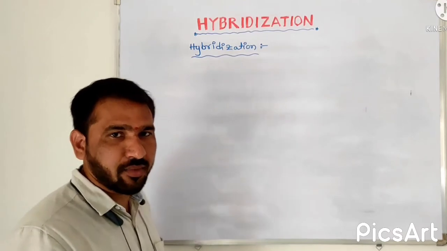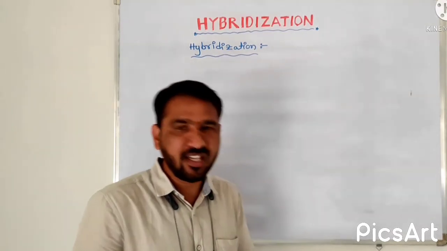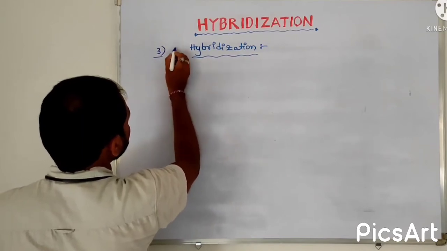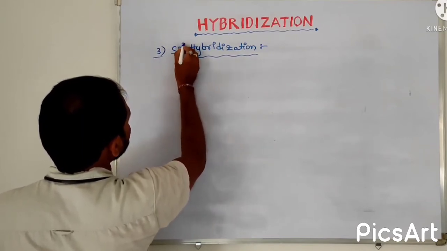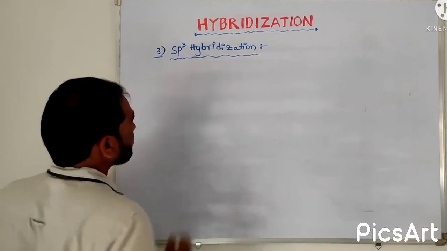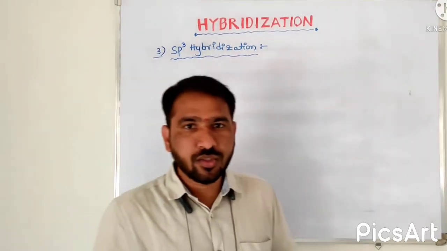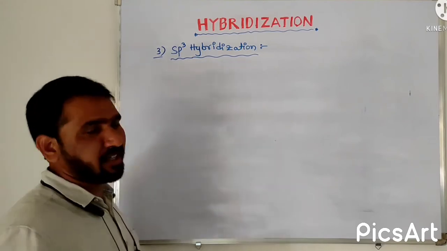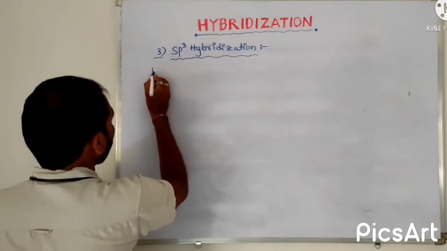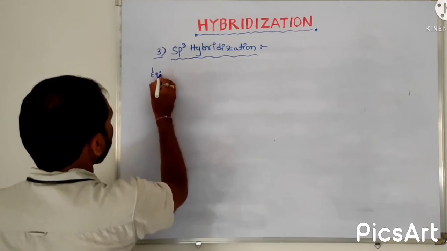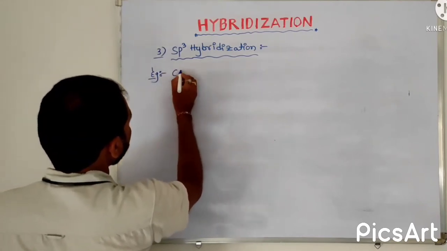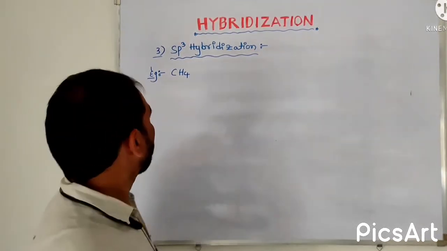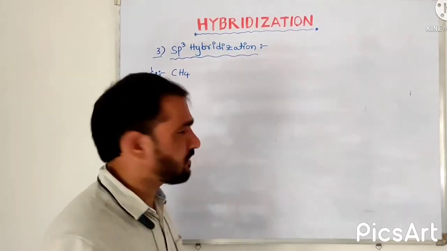This is the third type of hybridization, sp3 hybridization. By taking one example, I will explain the complete sp3 hybridization. What is the best example of sp3 hybridization? CH4. This is the best example of sp3 hybridization.